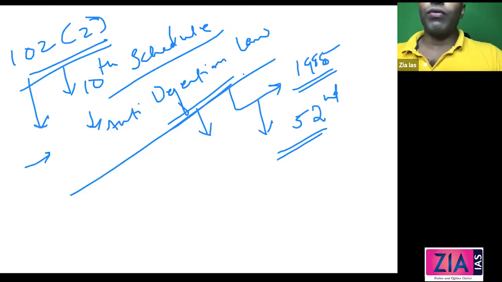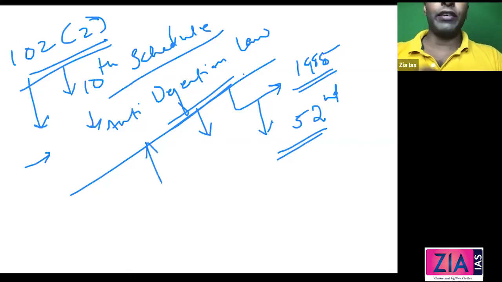Okay, so what does this do? It actually prohibits the defection, the political defection, like changing the party for personal gains. Like you got elected with one political party symbol, okay, and their support, and once you got elected, what happens when you get better opportunities? You will change, right? So that should be prevented.